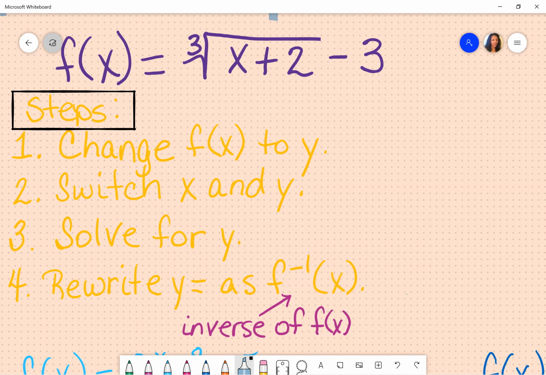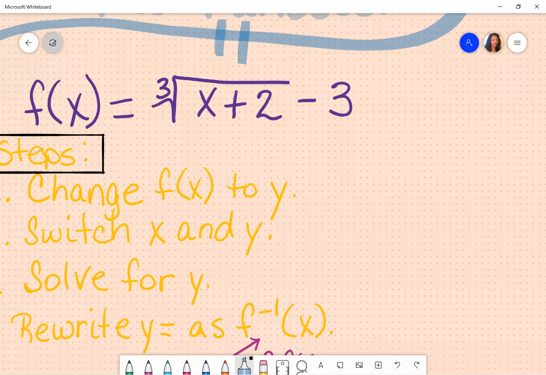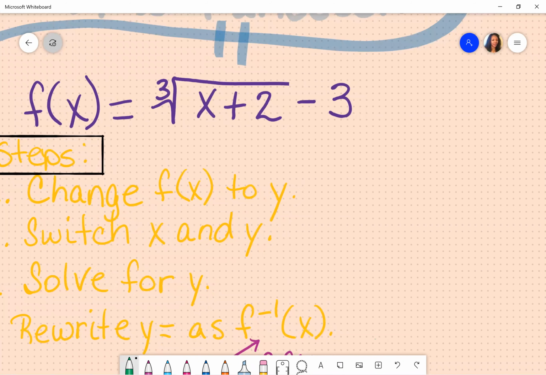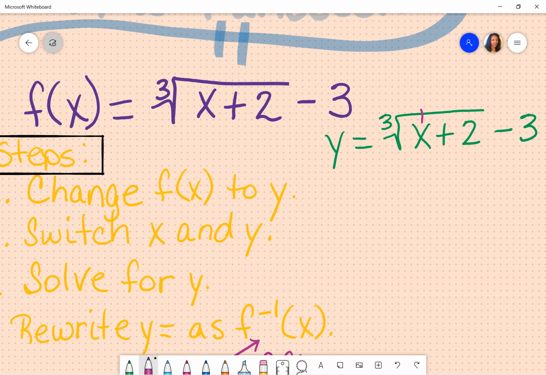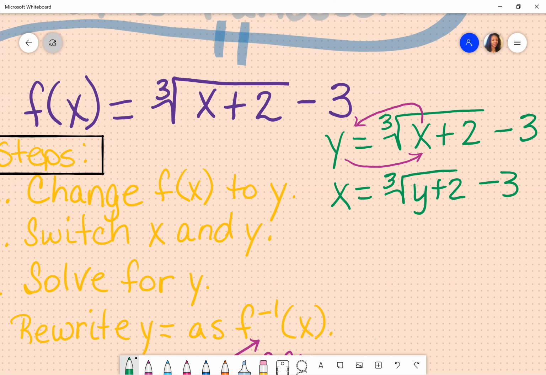So we're going to use this first example here and follow step by step to see what happens. It tells me to change my f of x to a y, and that's what I'm doing in my very first step. You'll find that you can eventually skip that and just automatically go to step 2. Second thing it says is now I want you to switch your x and your y. So I'm going to take my x and move it in front of the equal sign, and my y, I'm going to move it under the cube root symbol. So I have x is equal to cube root of y plus 2 minus 3.